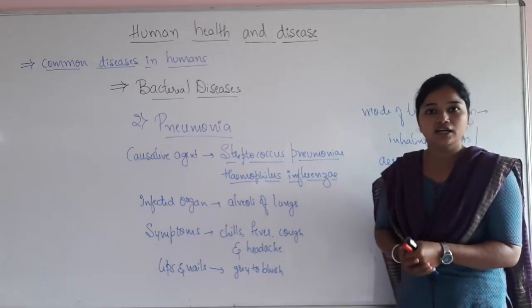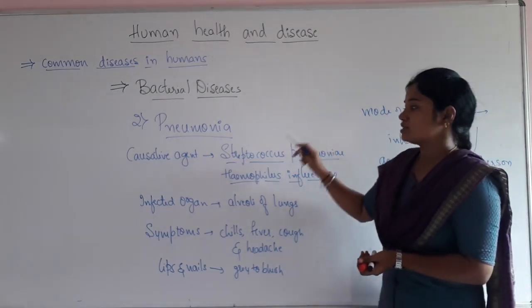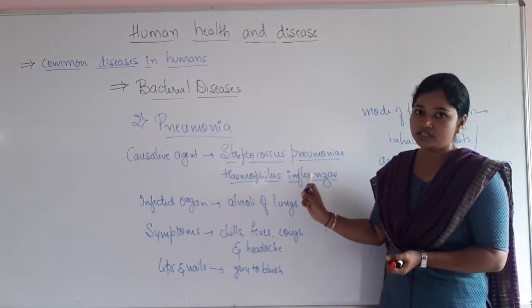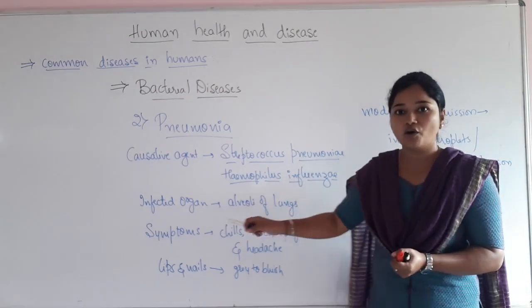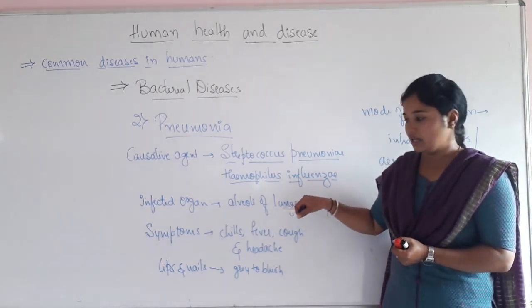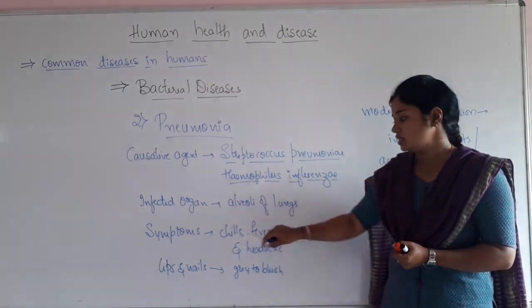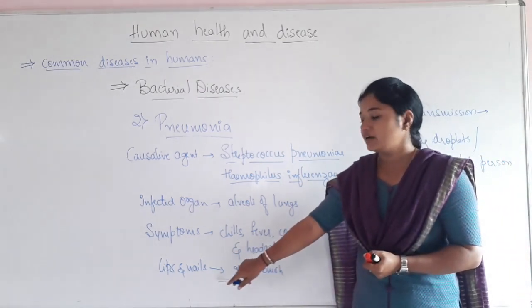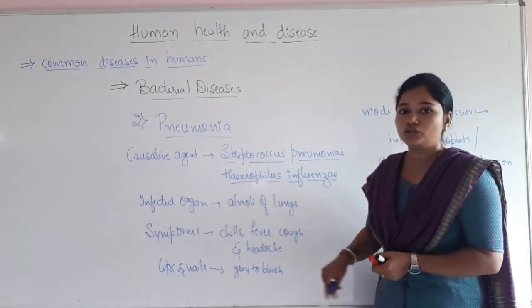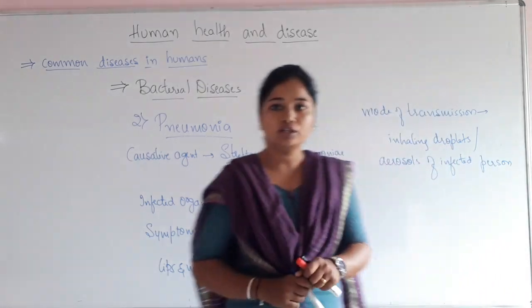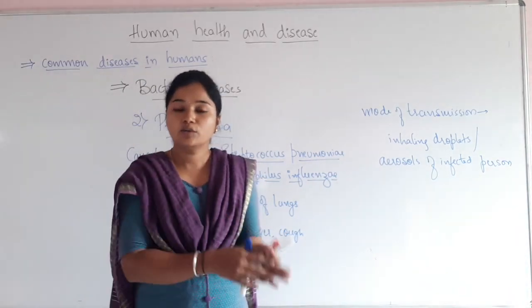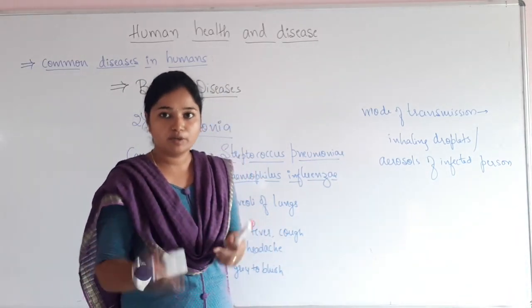So this is regarding pneumonia. Pneumonia is caused by two bacteria, Streptococcus pneumoniae and Haemophilus influenzae. The infected organ is the alveoli of the lungs. The symptoms are chills, fever, cough and headache, and in severe cases the lips and nails turn from grey to bluish in color. Then coming to the mode of transmission, means how pneumonia bacteria are going to transfer from one place to another place.